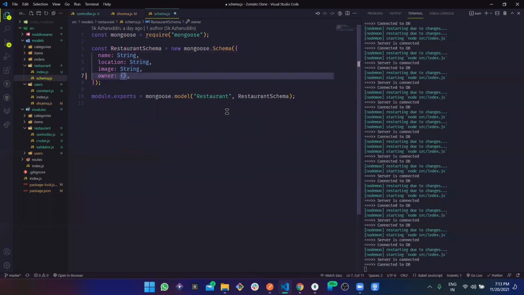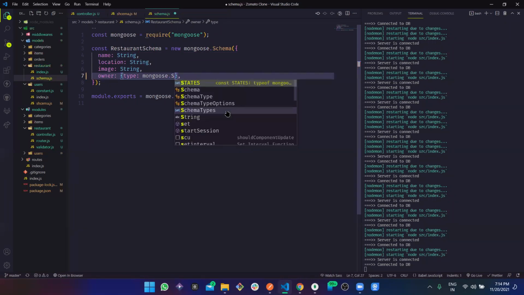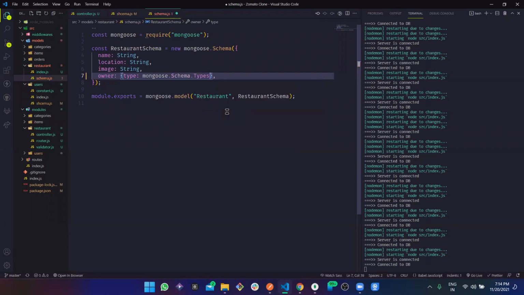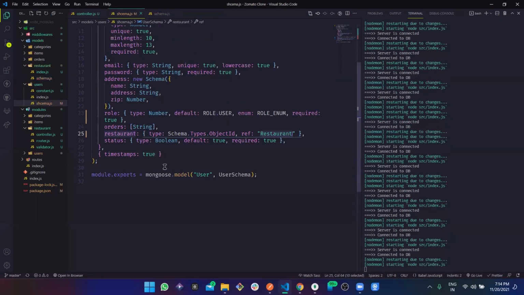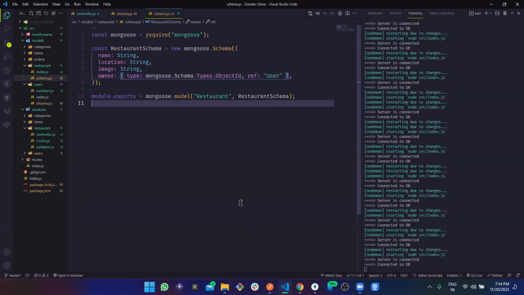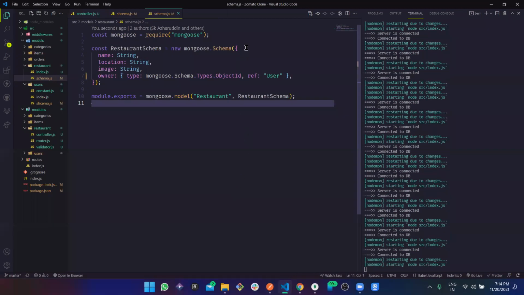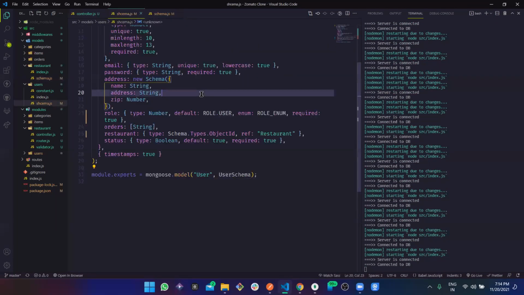So here we are going to define the type as mongoose.Schema.Types.ObjectId, and the reference should be User, the way we have defined it here, the user, right? Perfect.